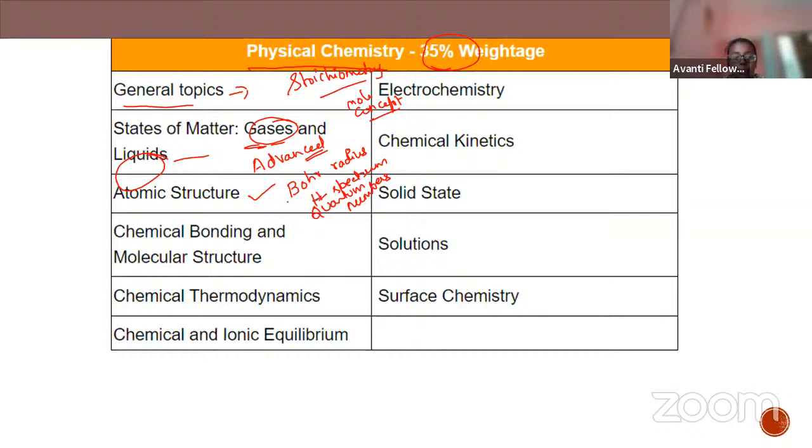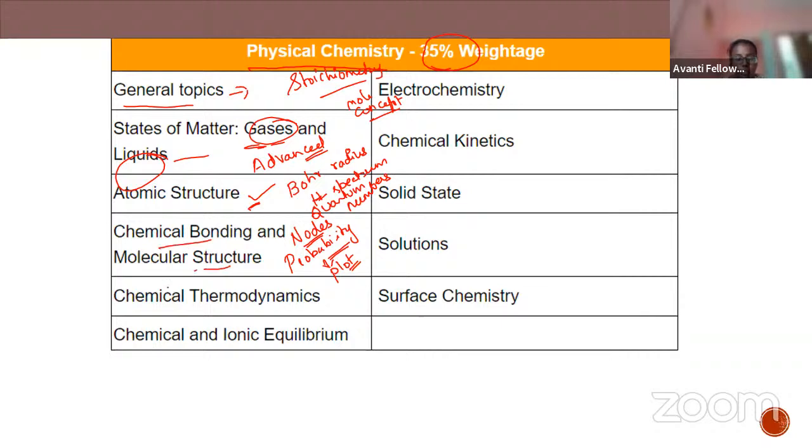There is also a graphical part, while calculating the nodes, radial node and angular node. There are three types of graphs: probability graphs, radial probability graph, and radial density graph. You must be clear with the plots, which is important. So these are the important topics to cover in atomic structure.